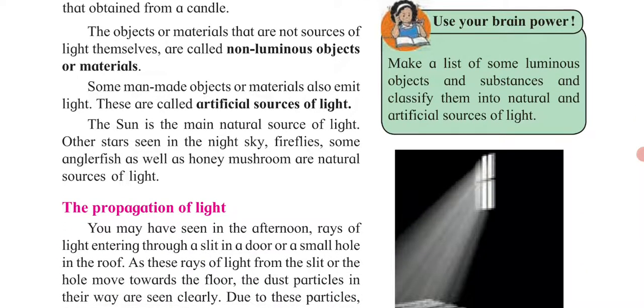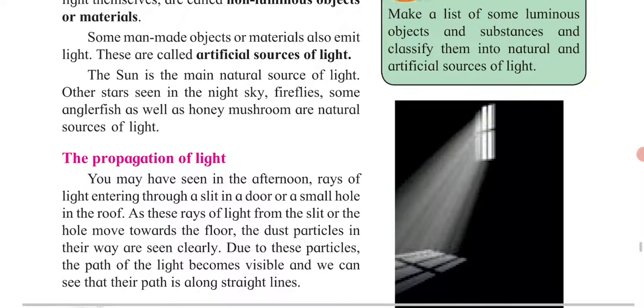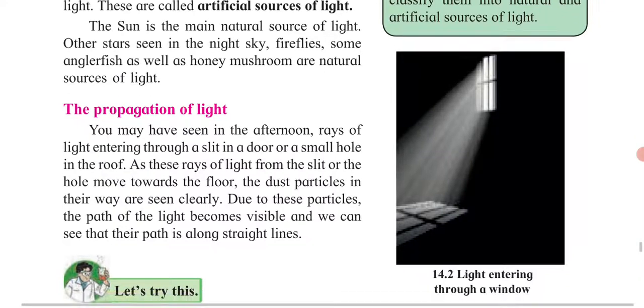The propagation of light. You may have seen in the afternoon the rays entering the room through the slit on the door or a small hole in the roof. As these rays of light from the slit or the hole move towards the floor, the dust particles in their way are seen clearly. So if you observe when you are sleeping in the afternoon, you can see the light coming into your house through the slit of the door which is open, and you can clearly see some dust particles in it. You can see clearly in this picture how it actually is, and you can see that it is traveling in a straight line.